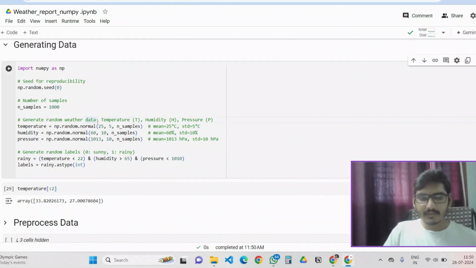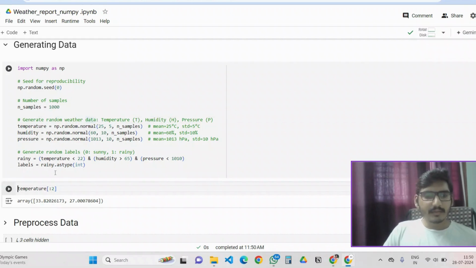Here I should first run the import NumPy. I run it. After that, I'm running the temperature. The 0th index is 33.82, and this is the first index. These are the temperature values. They vary from index 0 to 999, and similarly the other data also vary.